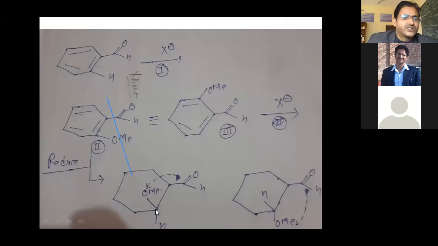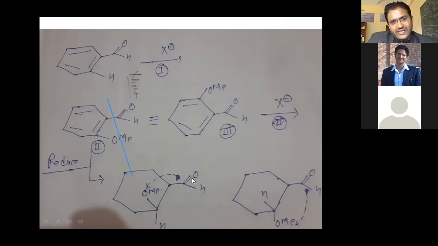But when I reduce the compound, you can see this carbon has one group different, another different, another different, and another different. The 4 groups are different, so the carbon is a chiral carbon. If the carbon is chiral, it can rotate plane polarized light and follows handedness, that is, chirality.